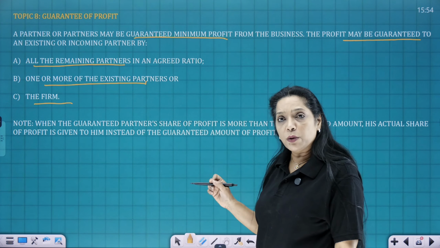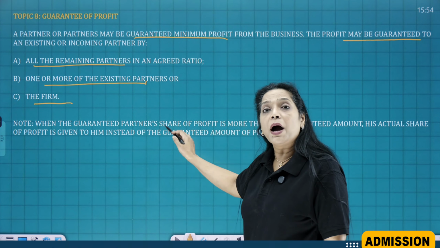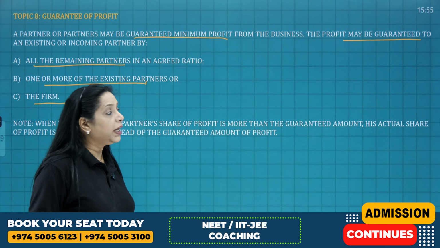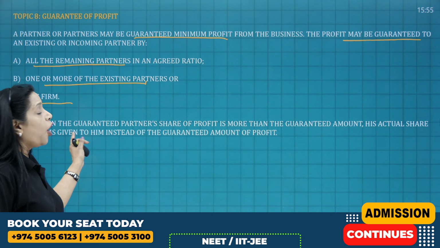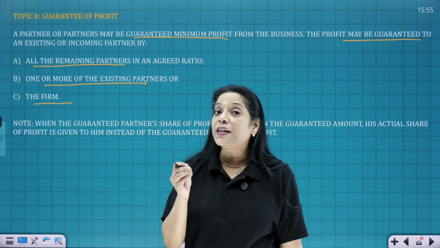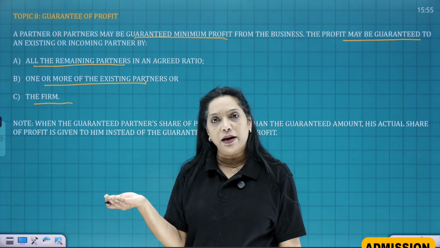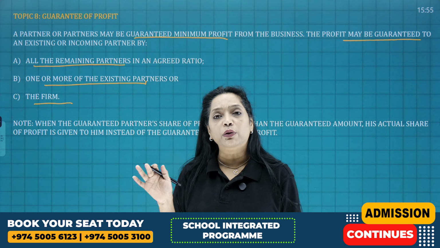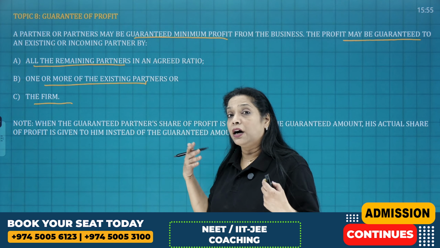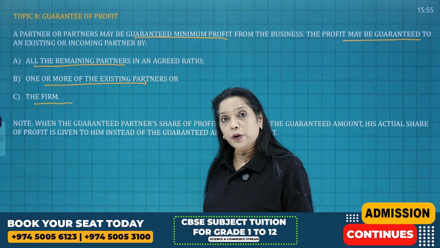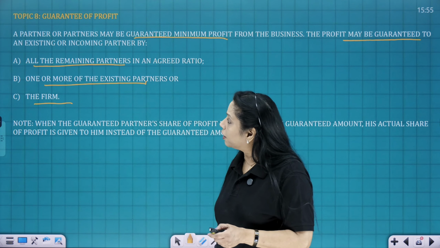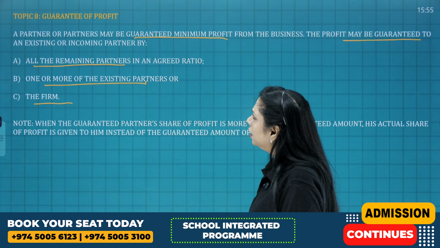Now, a very, very important point to put in your head: when the guaranteed partner's share of profit is more than the guaranteed amount, his actual share of profit is given to him as the guaranteed amount of profit. That means if his actual share of profit is greater than the guaranteed amount, in that case his actual share will be given to him, okay? Now this can be given either in the old ratio, or in a particular ratio, in an agreed ratio. If nothing is mentioned, it will be equal. So now let's see what are the different questions that have been asked from this particular topic.